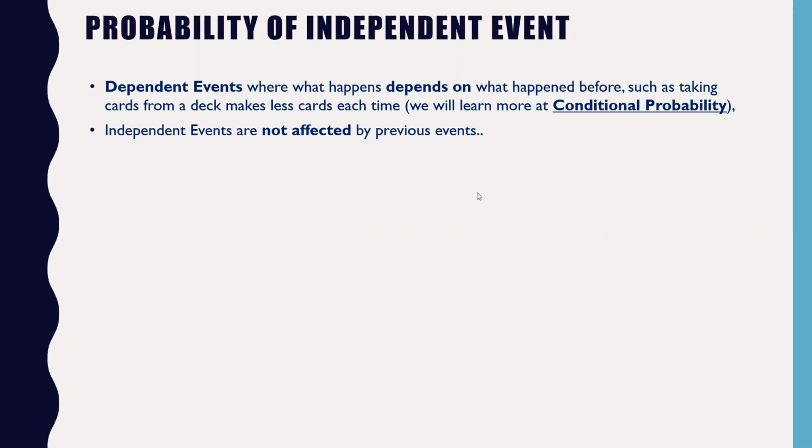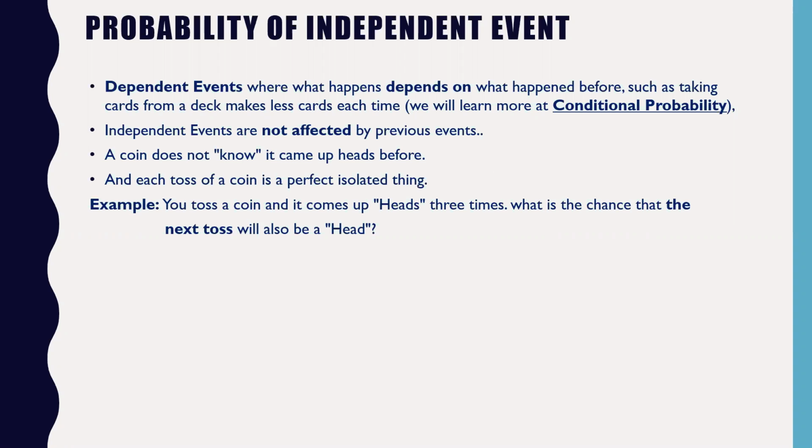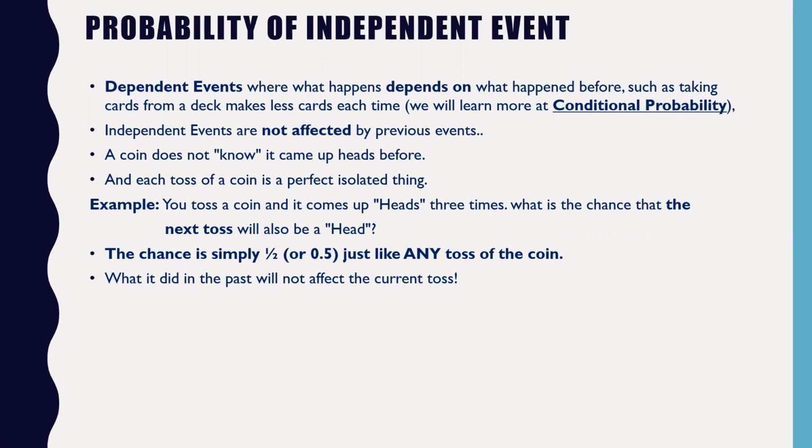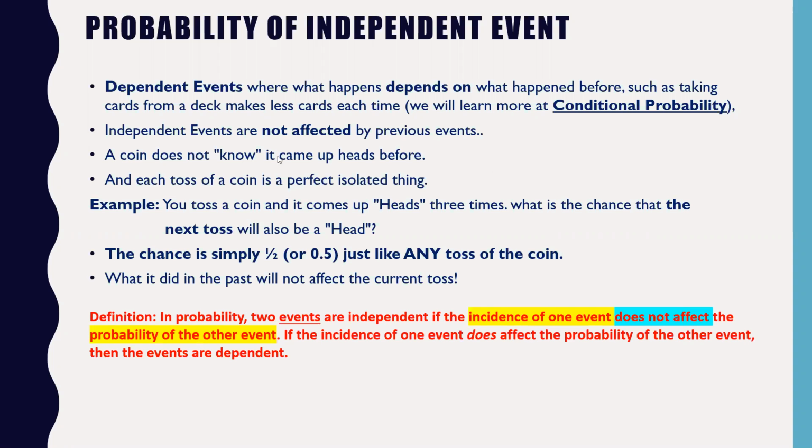So independent events are not affected by previous events at all. As I've already discussed, in terms of rolling dice, and here I have given the example of tossing a coin. If you toss a coin and it comes up head 3 times, then what is the chance that on the next toss it will be head? The chance is simply 1 by 2. You have already tossed the coin and got head 3 times.